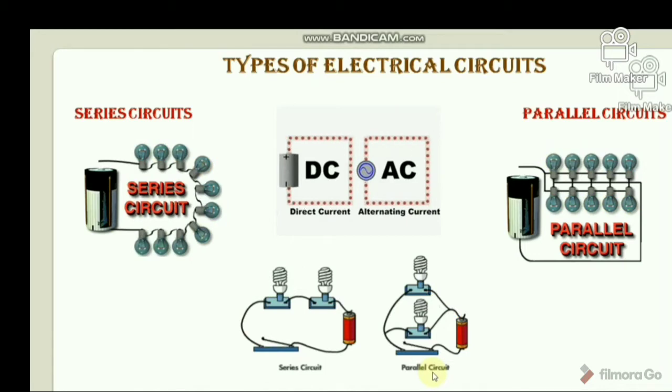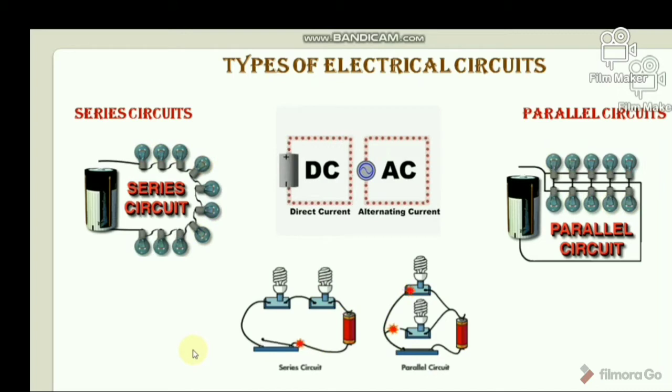For a resistor connected in a DC circuit, the voltage across its terminal is directly proportional to the current passing through it, thus maintaining a linear relationship between the voltage and current. For resistors connected in a series circuit, the total resistance is equal to the sum of all resistance values, like R equals R1 plus R2 plus R3 plus R4, like this.